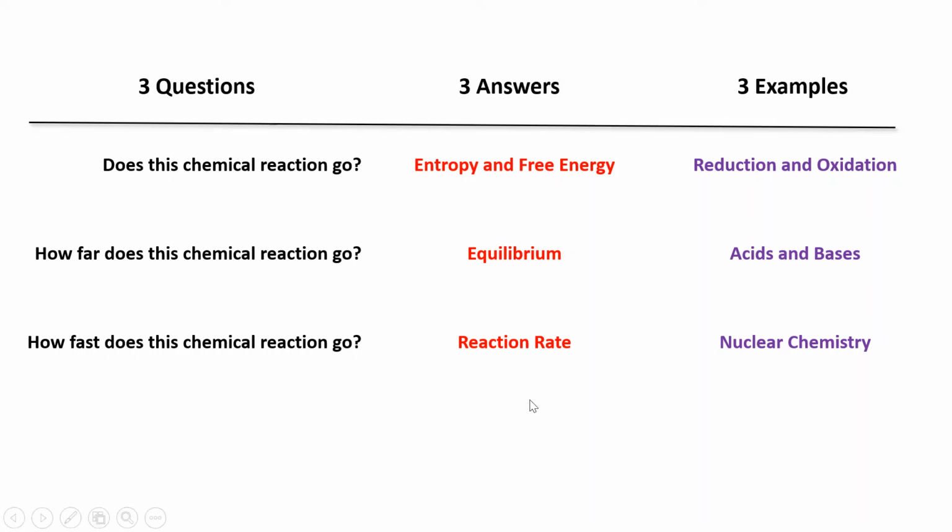So really there we have it. This is the introduction. This is what we're going to do this semester. We're going to ask three questions, we're going to investigate the three answers to those questions, and we're going to use three examples, or three types of chemical reactions, in order to apply those answers to the stuff that we're doing. So that's where we're going this semester.